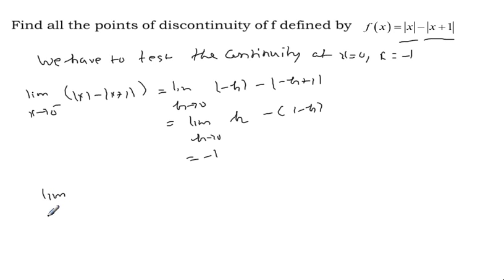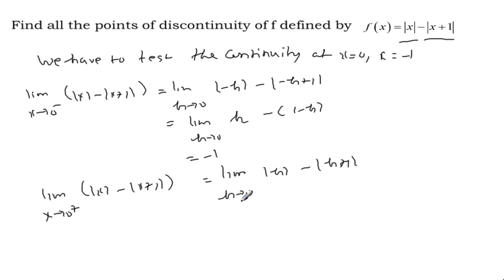Now the limit as x approaches 0 from the right side of mod of x minus mod of x plus 1. Then the limit as h approaches 0 of mod of plus h minus mod of plus h plus 1. This is already positive, we can take h, this is also positive, minus h and minus 1.